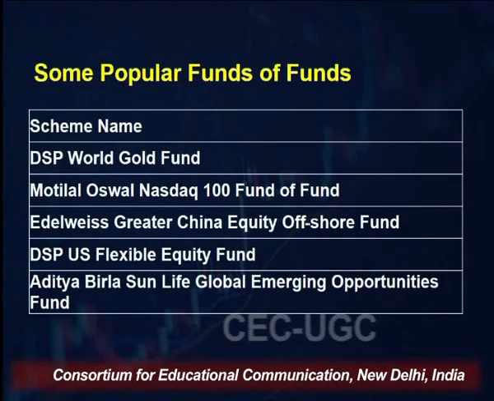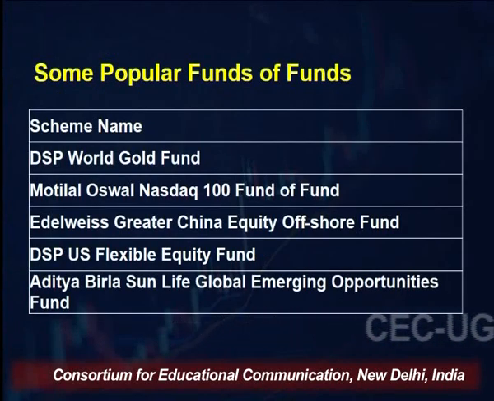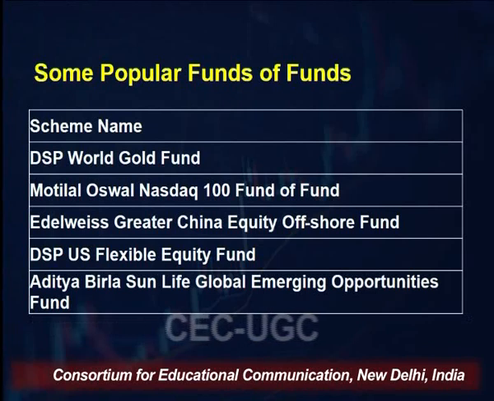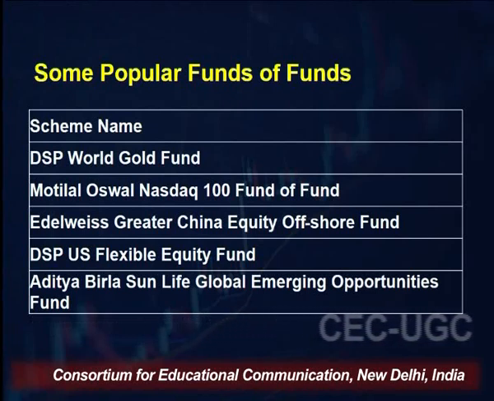So some popular funds are DSP World Gold Fund, Motilal Oswal Nasdaq 100 Fund of Funds, Edelweiss Greater China Equity Offshore Fund, DSP US Flexible Equity Fund, Aditya Birla Sun Life Global Emerging Equity Fund, right? I'm repeatedly saying that these are just names, in the sense that these are a few schemes which are quite popular in the market amongst that class. That's why I have categorized it here, right?